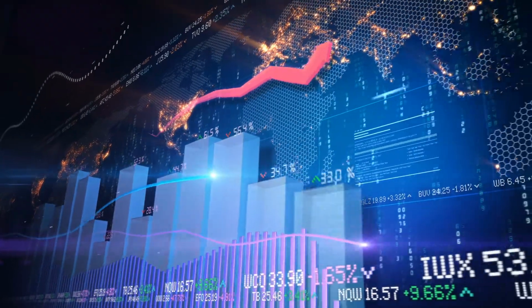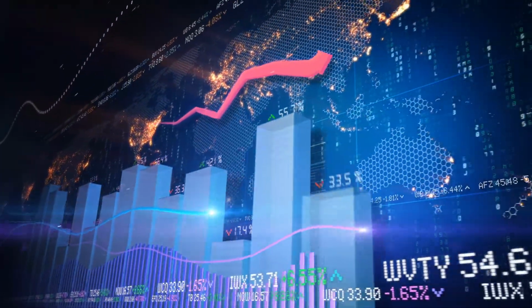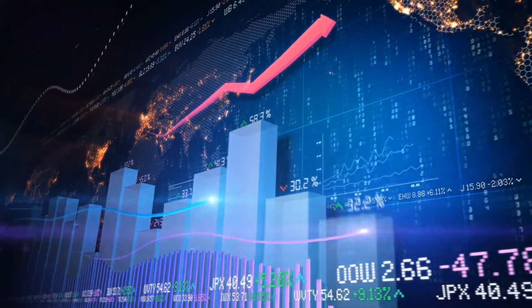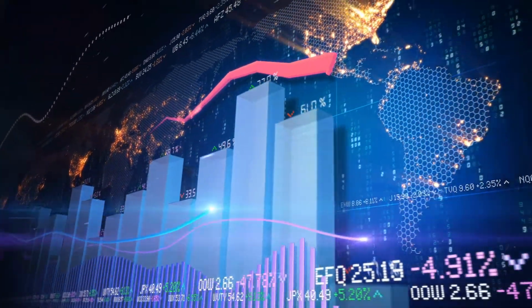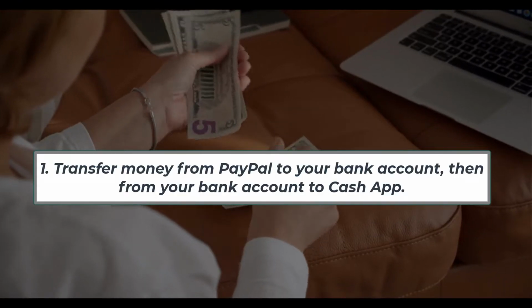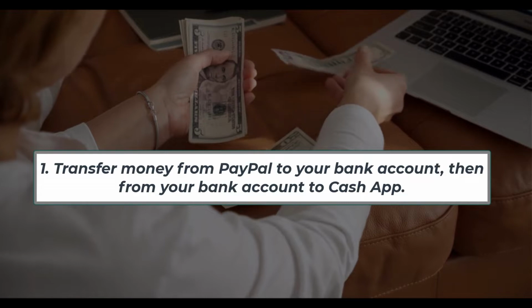PayPal and Cash App are not compatible, meaning that there is no direct way to transfer money from PayPal to Cash App. However, there are two ways to do it indirectly. 1. Transfer money from PayPal to your bank account, then from your bank account to Cash App.